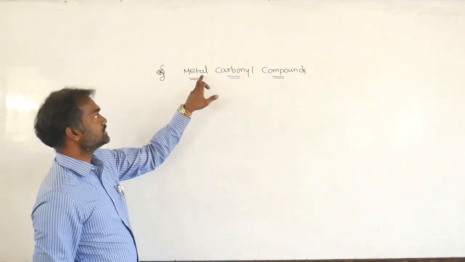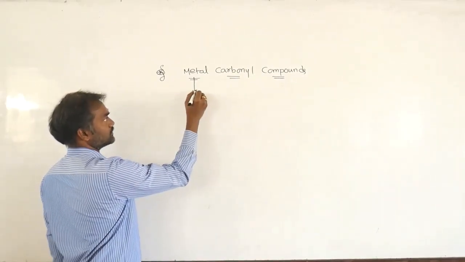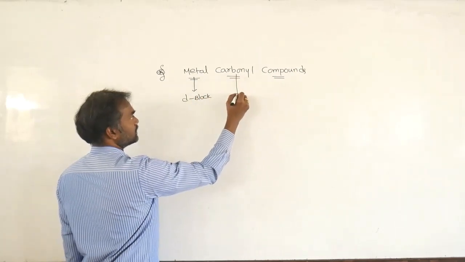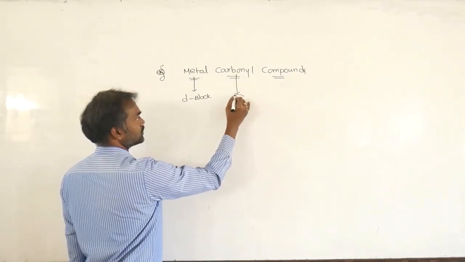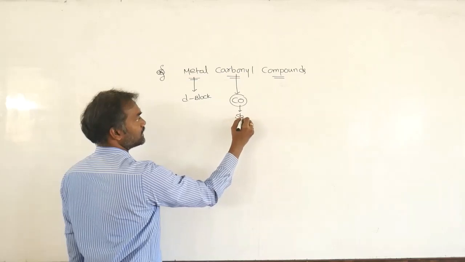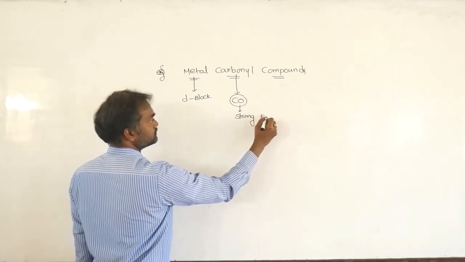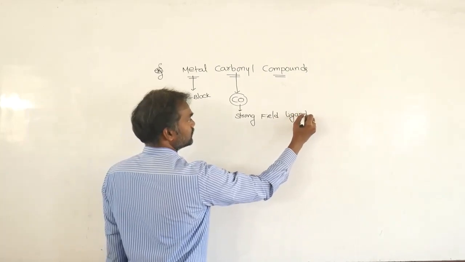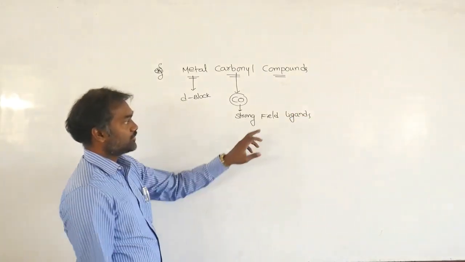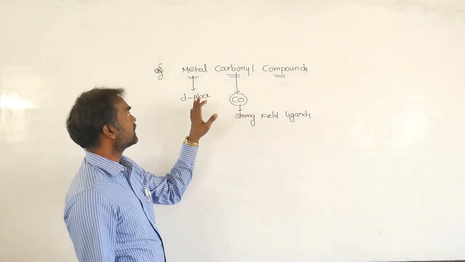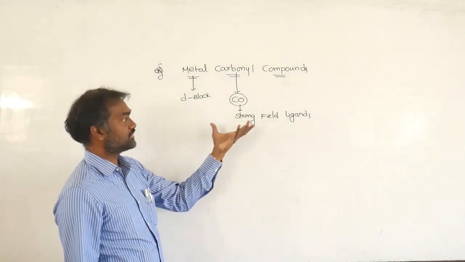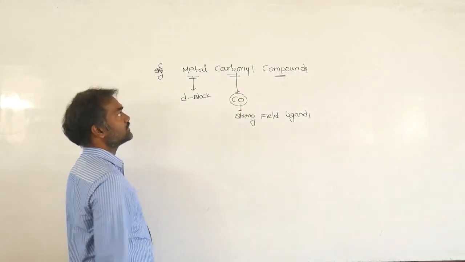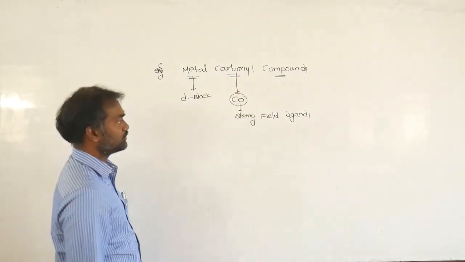See, metal means a d-block metal. Next, carbonyl is what? Carbon monoxide. This is a strong field ligand. That's why carbon monoxide is readily reactive with metals, and so readily forms stable complexes. That's why we are going to discuss metal carbonyl compounds.